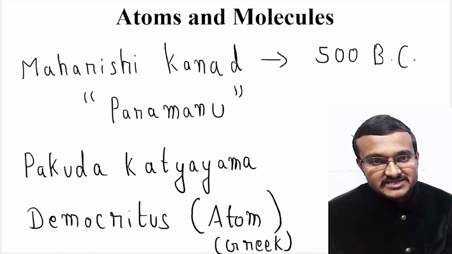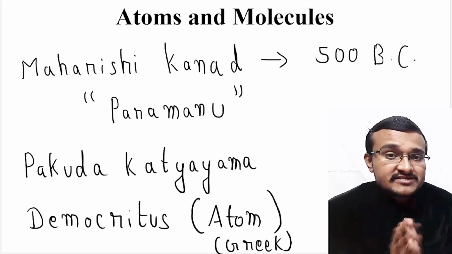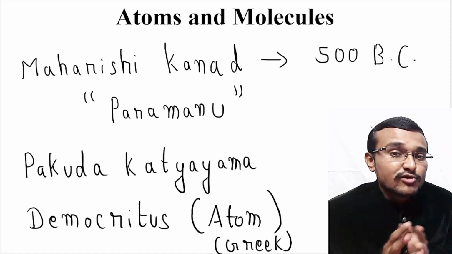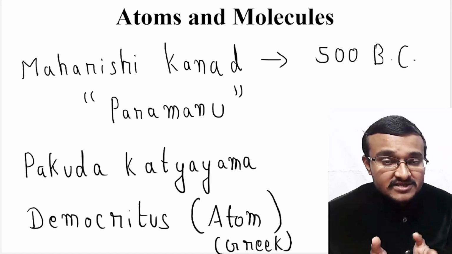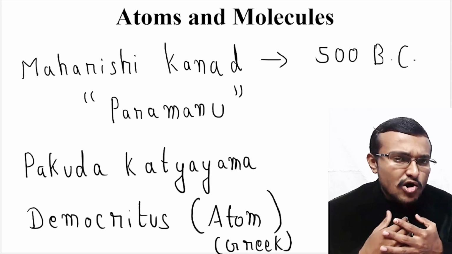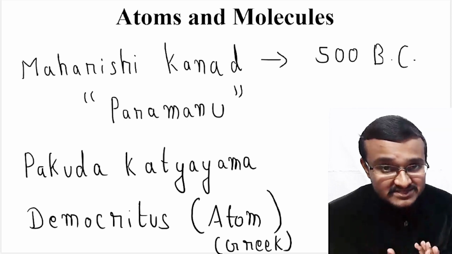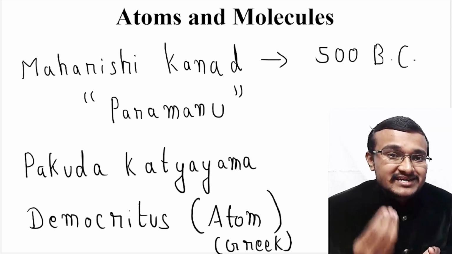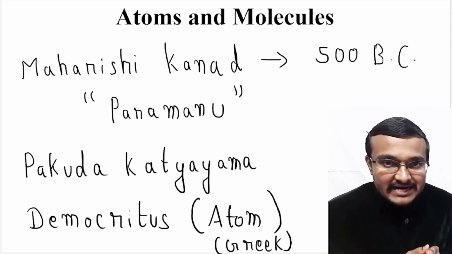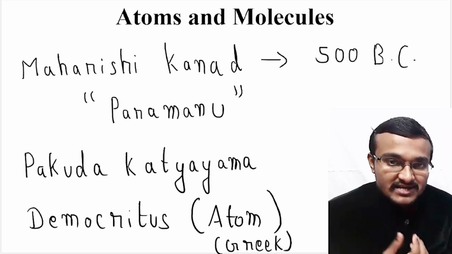So coming to this particular chapter, you might be seeing lot of matter around you. So we have discussed matter in our surroundings. We have also discussed is matter around us pure. So these were two chapters. So there we have discussed lot of things about matter. So how this particular matter came into existence? So what is the building block for this particular matter? So what are all composed together to form this particular matter?